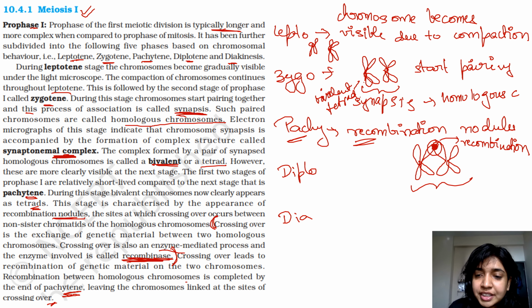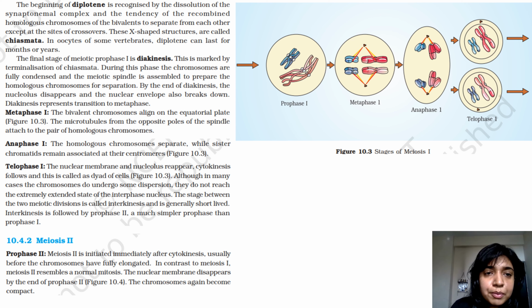Let's move to diplotene and diakinesis. So the beginning of diplotene is recognized by the dissolution of the synaptonemal complex and the tendency of the recombined homologous chromosomes to separate from each other except at the sites of crossover. The X-shaped structures are called chiasmata. So what happens is that the chromosomes now start separating from each other. However, this part is still not separated, so the recombinant homologous chromosomes of the bivalent tend to separate from each other except at the sites of crossovers.